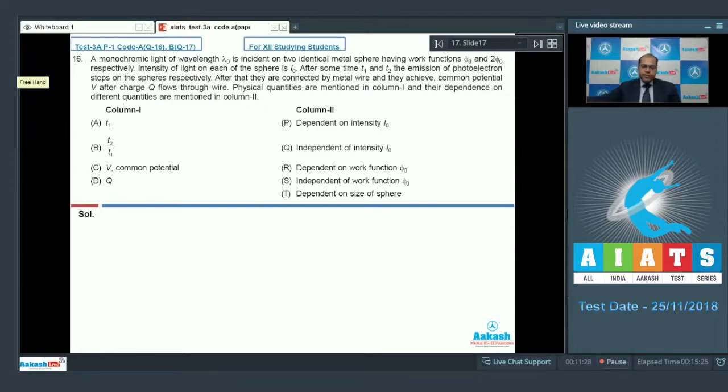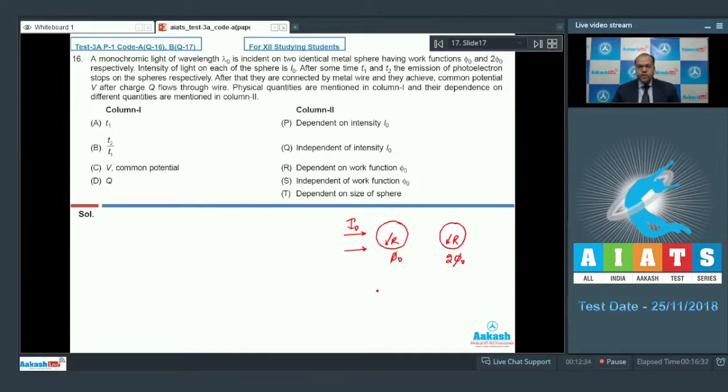So let's analyze the situation. Suppose these are two metal spheres and both are identical, so their radii are the same. The work function of the first sphere is phi naught and that of the second sphere is 2 phi naught. The intensity of light falling on each sphere is the same, that is I naught.